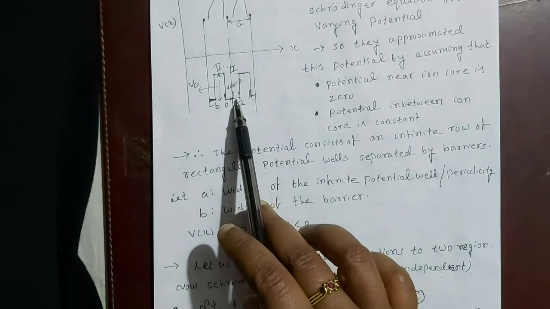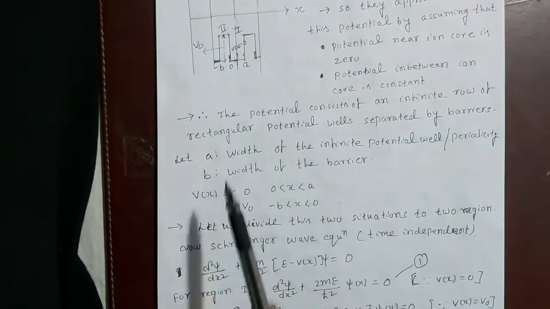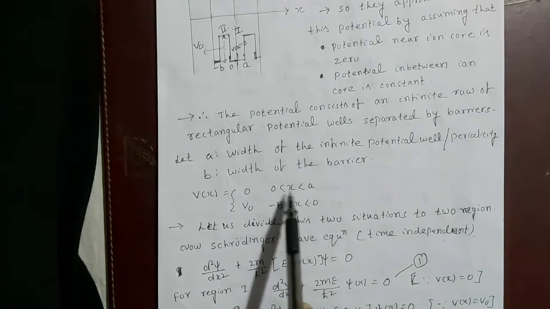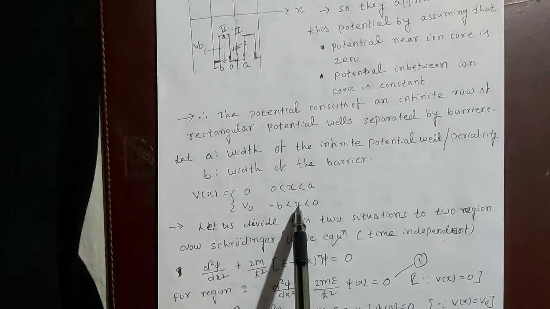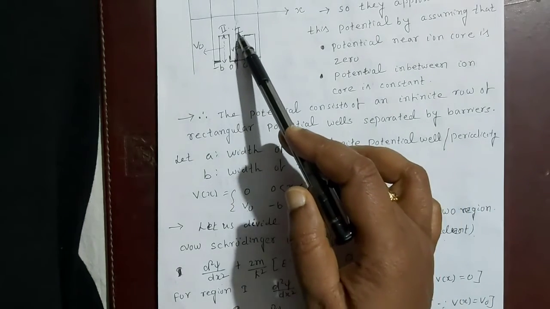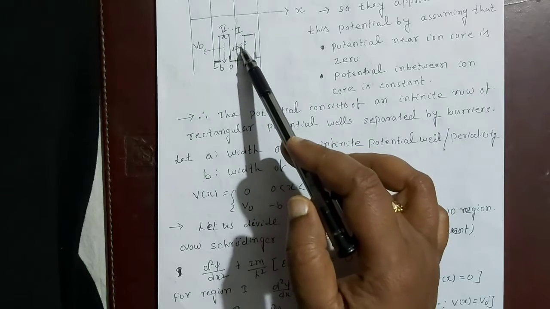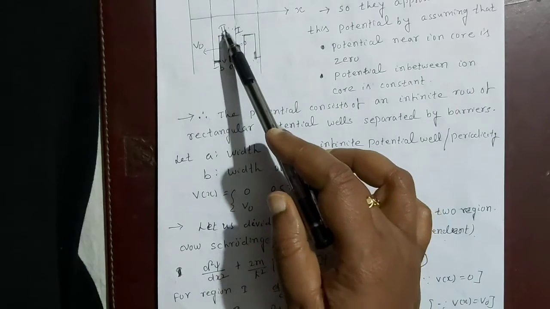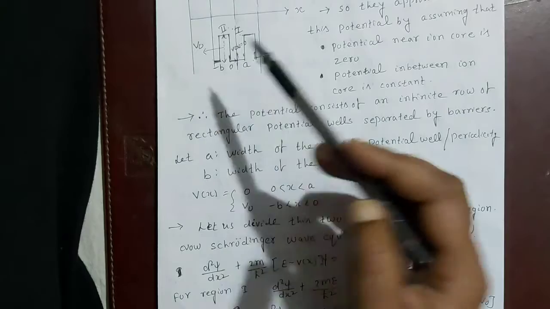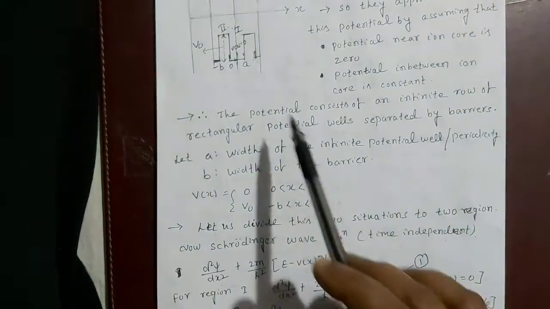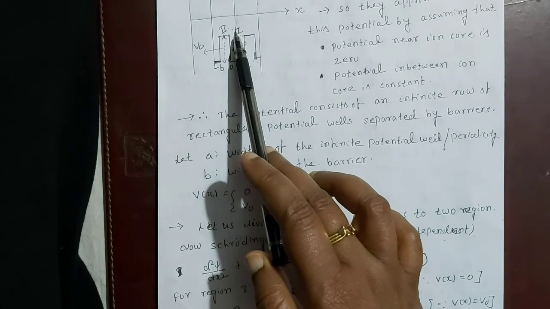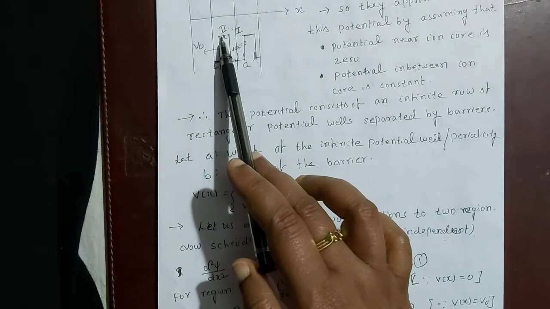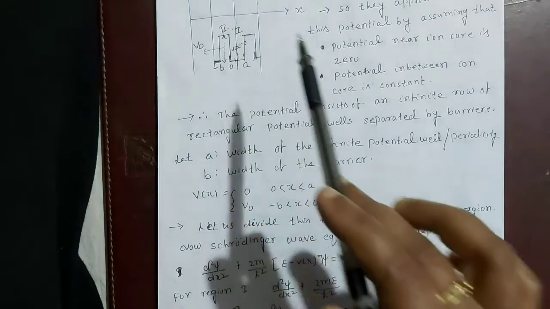So we can write the potential as V of x equals 0 when x varies between 0 to a, and it is equal to V naught when x varies between minus b to 0, because the potential inside the infinite potential well is 0 and the potential at the barrier is V naught. Now let us divide these two situations into two regions. Region 1 for the infinite potential well and region 2 for the potential barrier.